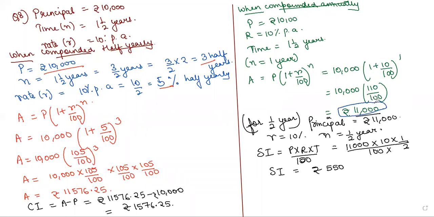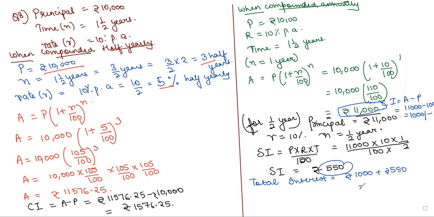Now for 1 year, your amount is rupees 11,000. So interest will be equal to amount minus principal. Amount is 11,000 minus principal 10,000, which is equal to 1,000 rupees. So total interest will be rupees 1,000 plus rupees 550, which is equal to 1,550 rupees. Hence, the interest when compounded half yearly would be more than the interest when compounded annually.